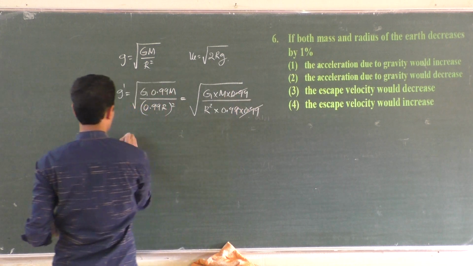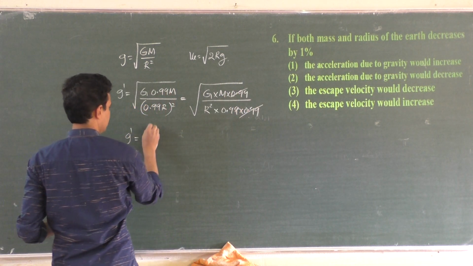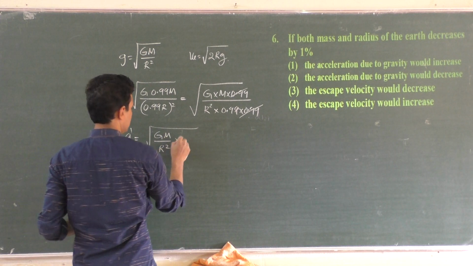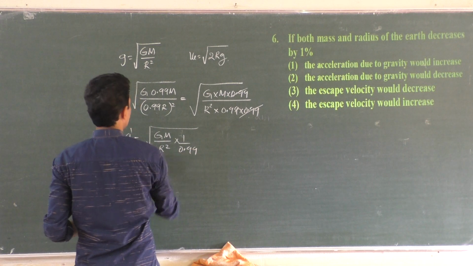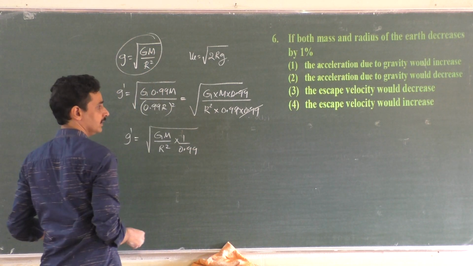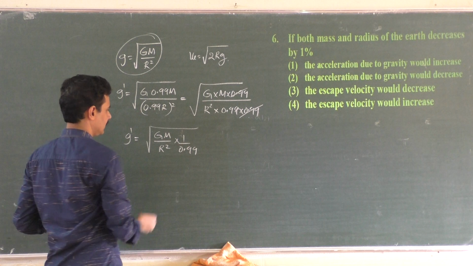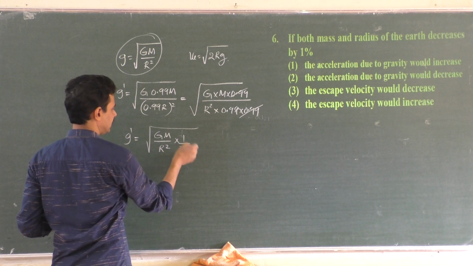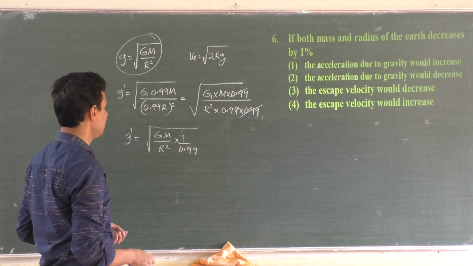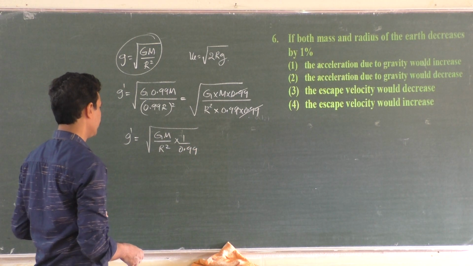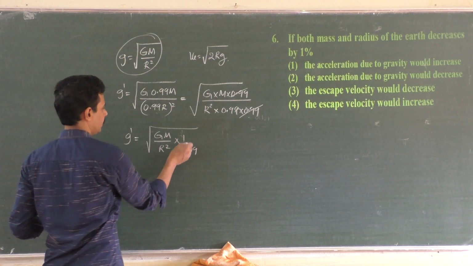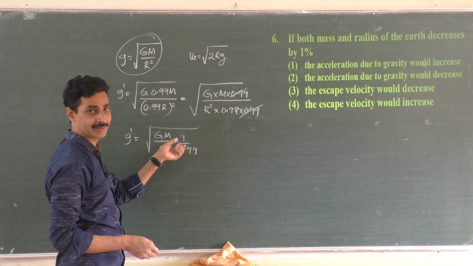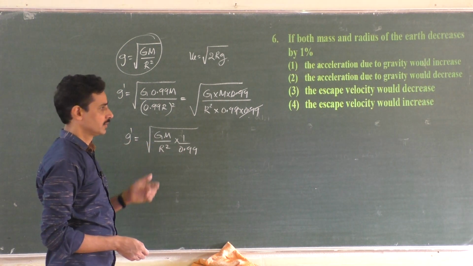One 0.99 gets cancelled. So the new acceleration due to gravity will be GM by r squared into 1 by 0.99. So this answer, compared to the initial acceleration due to gravity, is more, because this is 1 by 0.99, correct? 1 by 0.99 will be more than 1, right? So this answer is multiplied by a number which is more than 1.